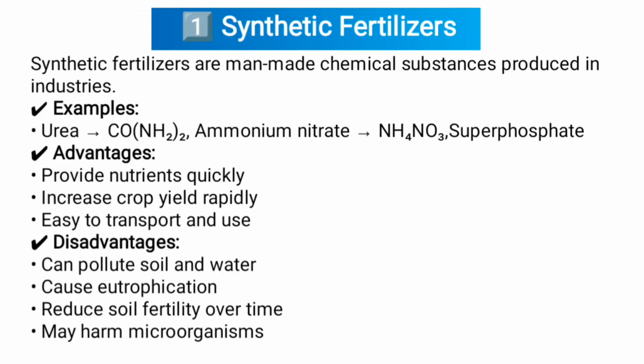First one, synthetic fertilizers. Synthetic fertilizers are man-made chemical substances produced in industries. Examples: urea, CO(NH2)2, ammonium nitrate, NH4NO3, superphosphate. Advantages: provide nutrients quickly, increase crop yield rapidly, easy to transport and use. Disadvantages: can pollute soil and water, cause eutrophication, reduce soil fertility over time, may harm microorganisms.